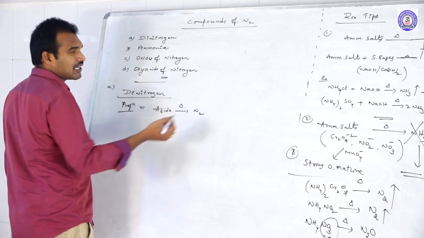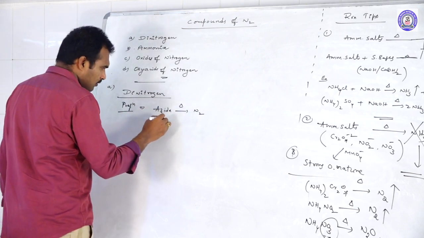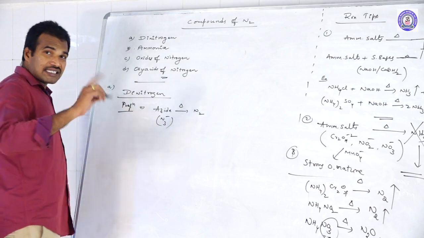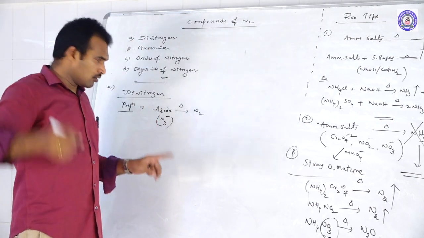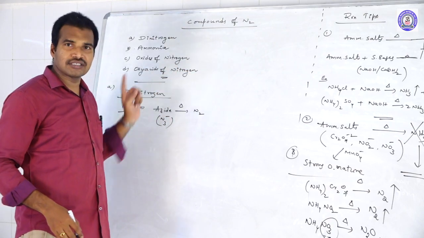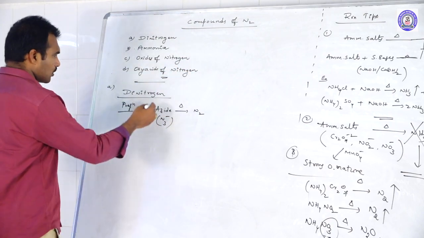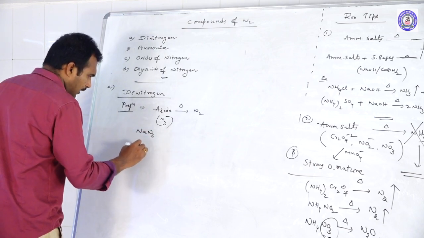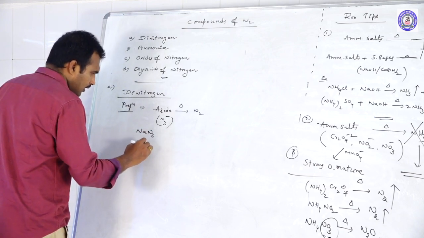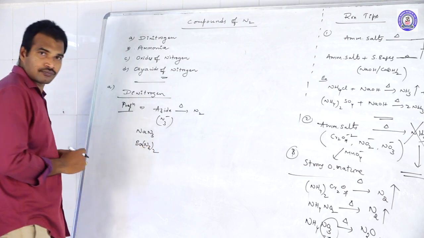Azide means what? N3 minus. N minus 3 is different. N minus 3 is what? Nitride. But N3 minus is an azide. So here azides like sodium azide, NaN3, or barium azide, BaN3 twice.